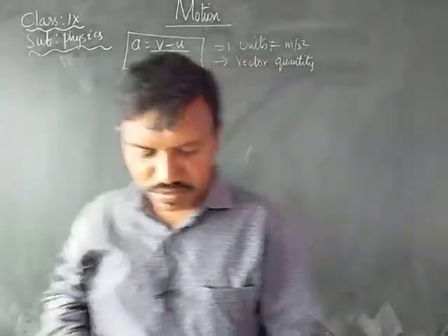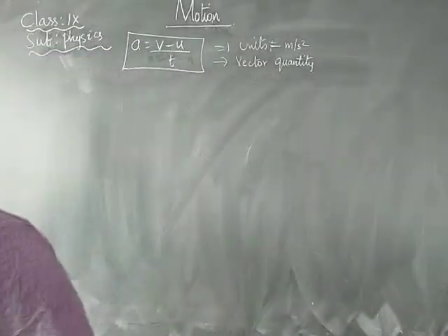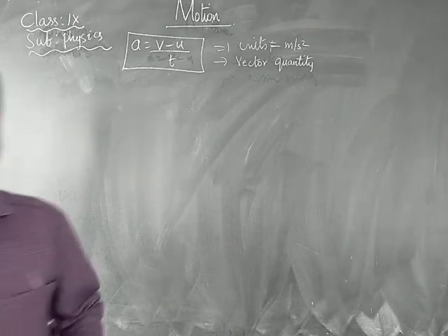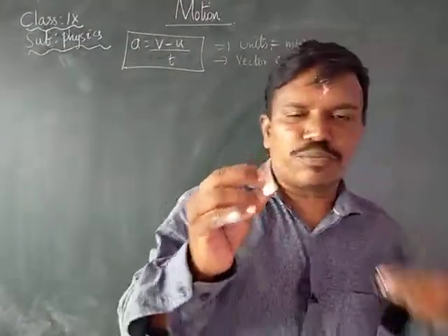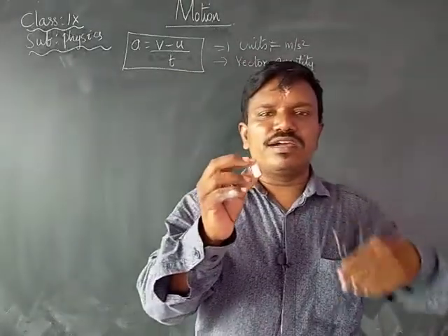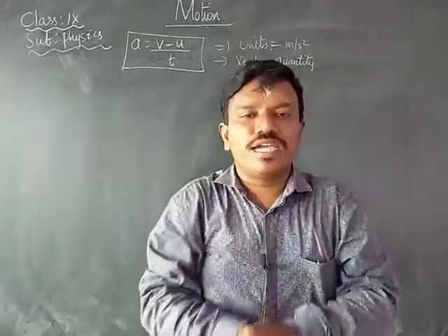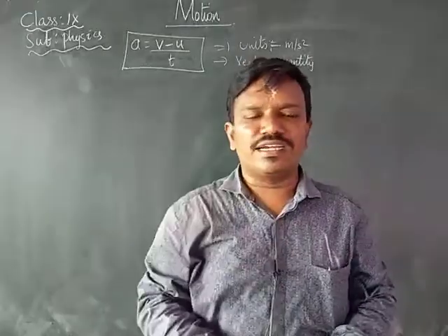In the same way, just look here once. I am taking a chalk piece, and I am throwing the chalk piece into the air.